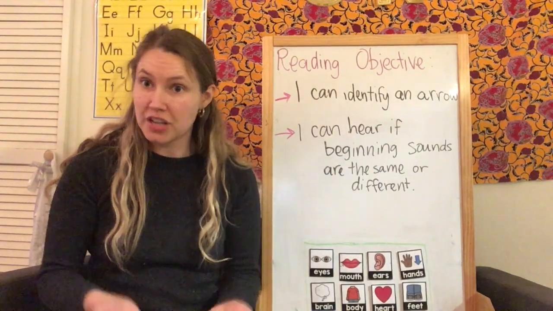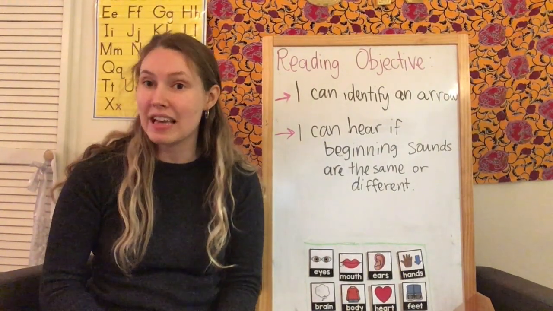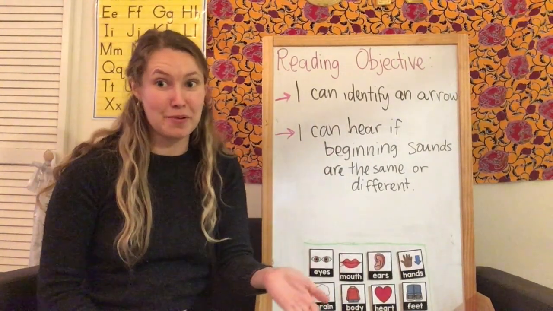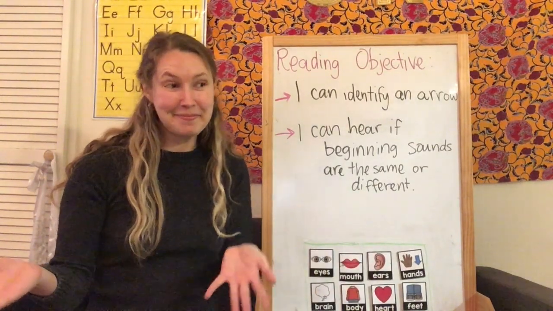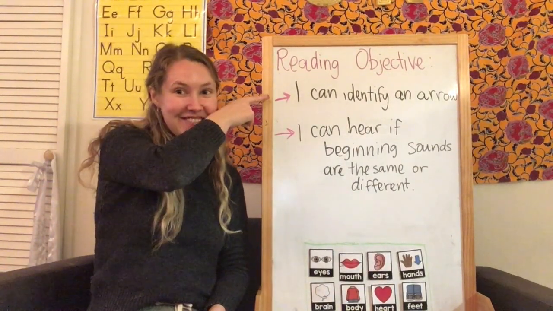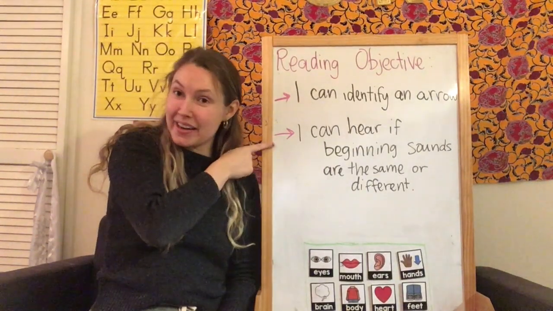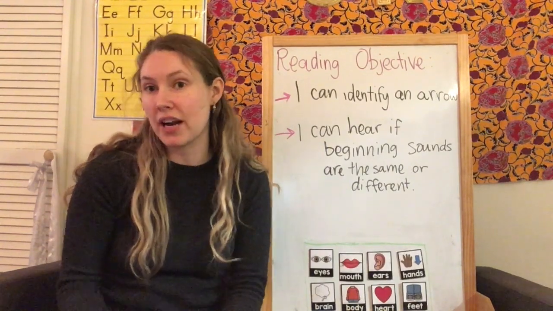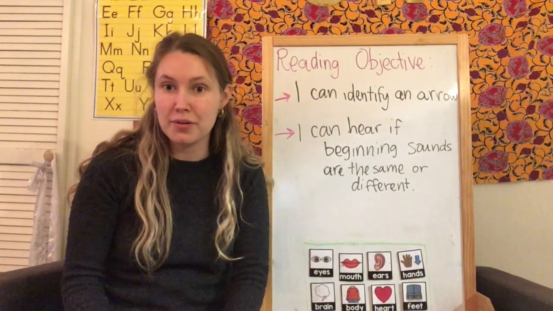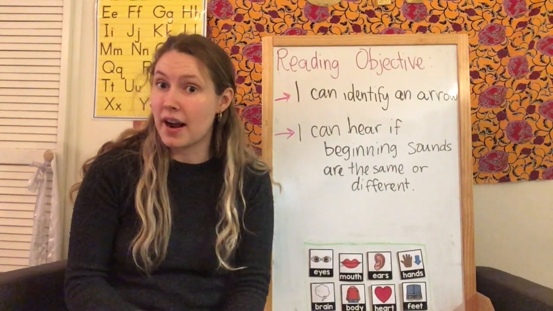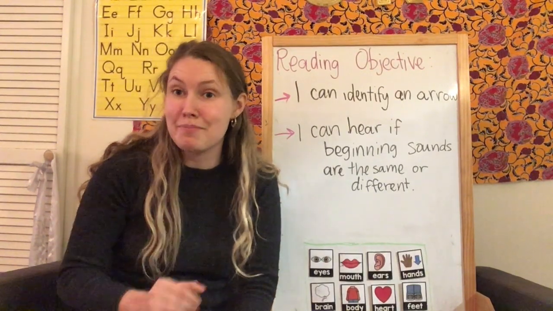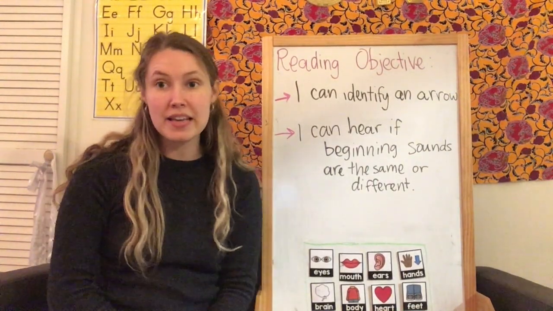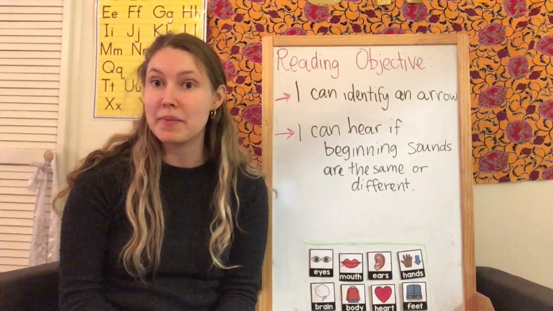Remember, we talk about a different shape for every story, and for this story, we're thinking about the shape of an arrow. I actually have 2 arrows written up here on my objective board. Does anyone see them? Yeah, I have one up here for our first objective, and another arrow pointing at our second objective. An arrow tells us a direction to go in, a direction to follow. So today we're going to be looking for an arrow on our activity sheet and then following it to make a special surprise.